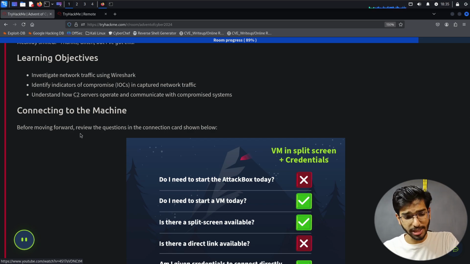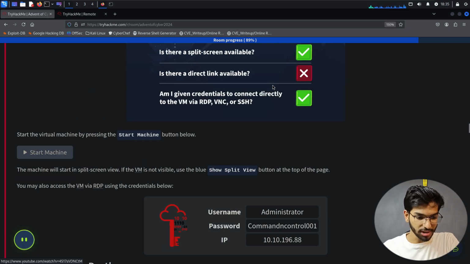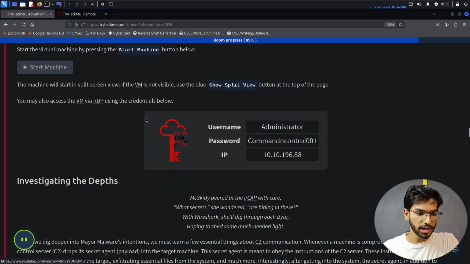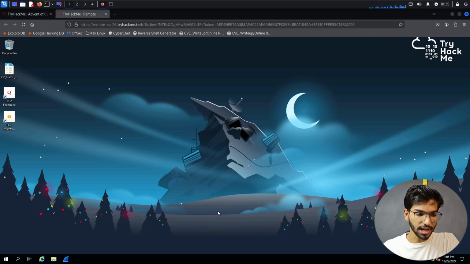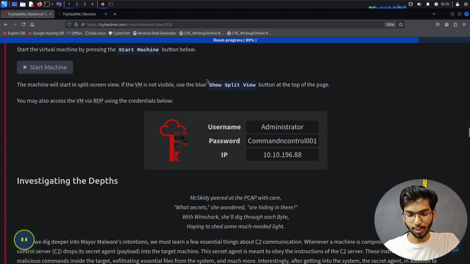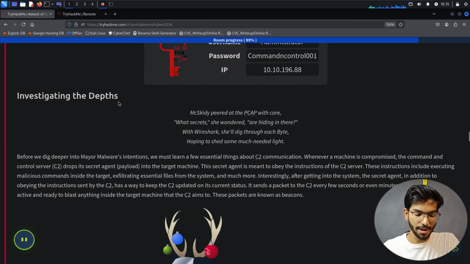So today's learning objectives are to investigate network traffic using Wireshark, identify indicators of compromise, IOCs, in a captured network traffic, then understand how a C2 server operates and communicates with the compromised system. Now for the machines, I've already powered them on, it's in the other tab here, so that I don't waste any time if it takes too long to load up.